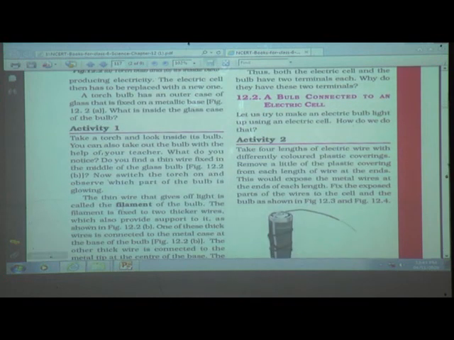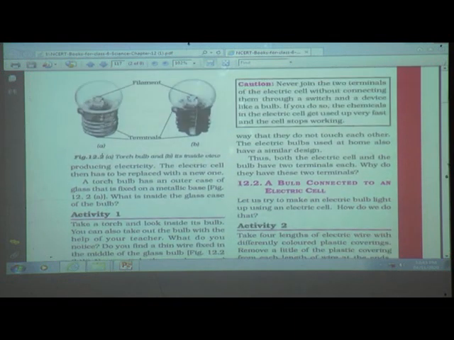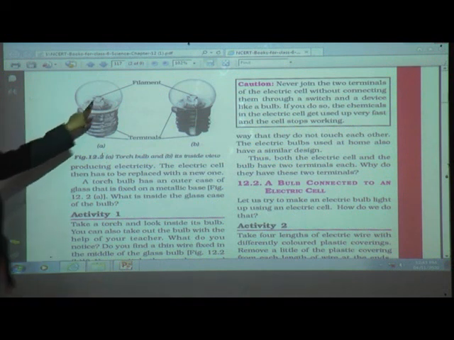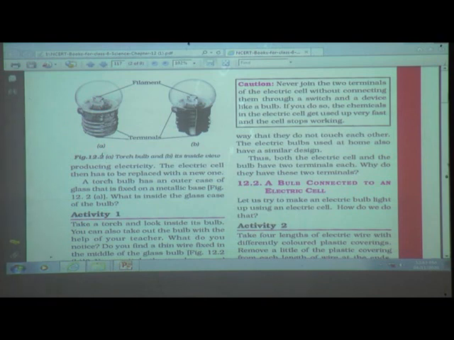The filament is fixed to two thicker wires which also provide support to it. This is the filament and it is fixed with two wires.